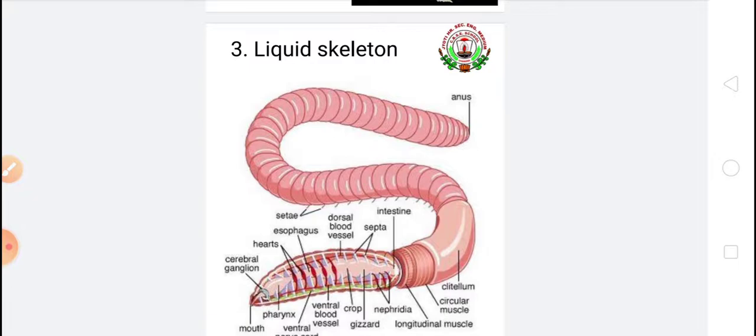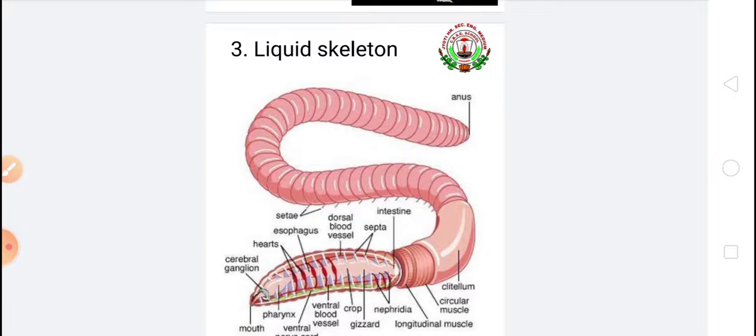The muscles squeeze against the liquid and help keep the body firm or change its shape to allow movement. It means their body does not collapse. The body is always in a rounded shape, and this is because of this liquid skeleton.